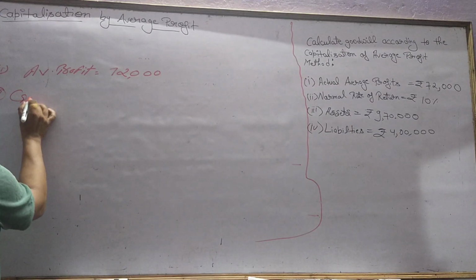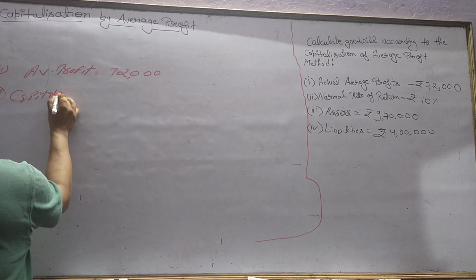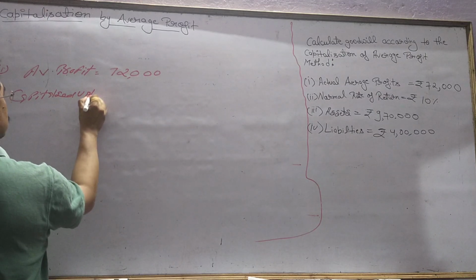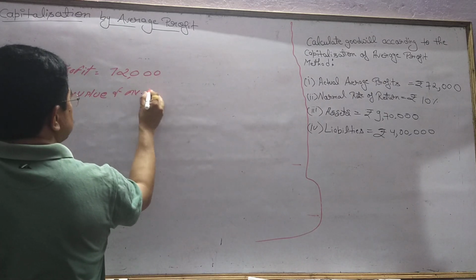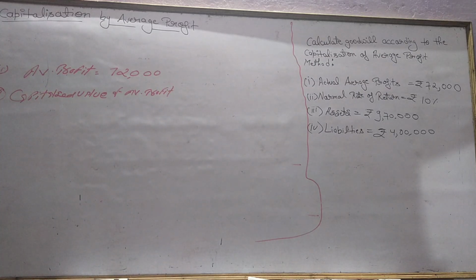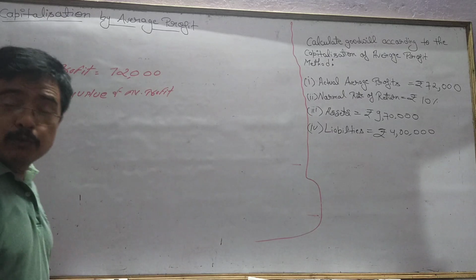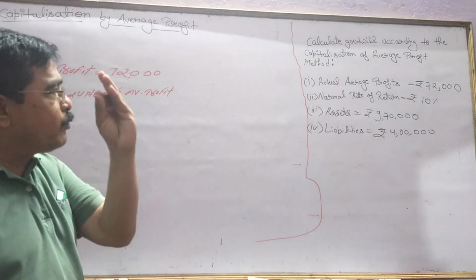Now we will have to find out the capitalized value of average profit. The formula is: capitalized value of average profit is equal to average profit into 100 upon normal rate of return.